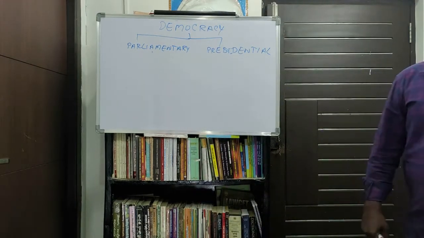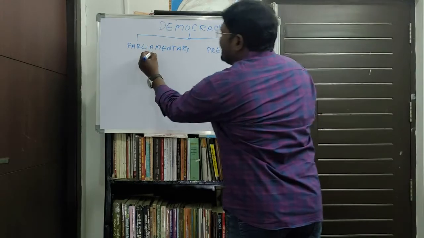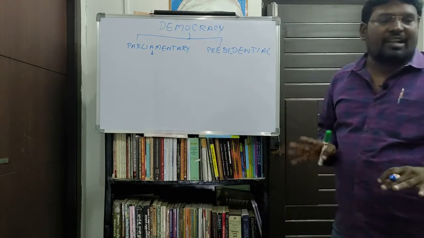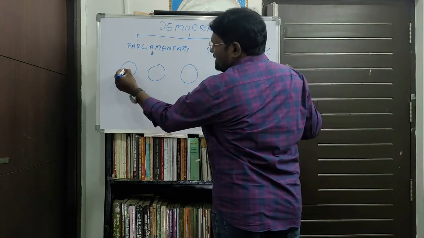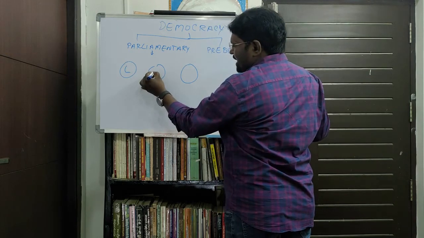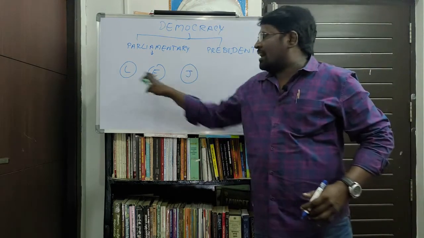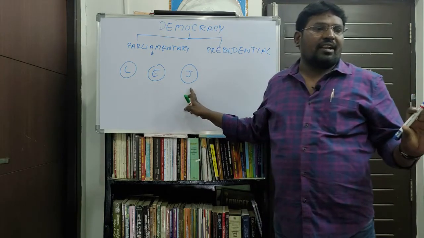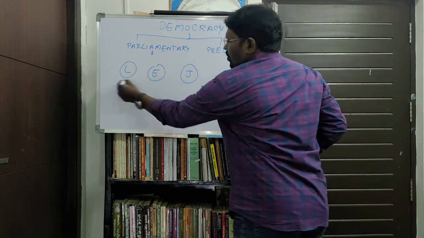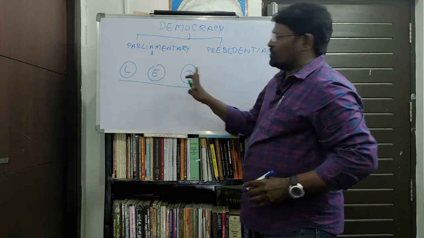The other one is the presidential form of government. So in any democratic government, the one is legislature, second one is executive, the third one is judiciary. So these are the three organs in any democratic country to rule the government: legislature, executive, judiciary.